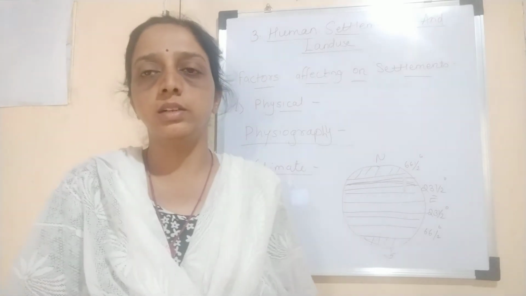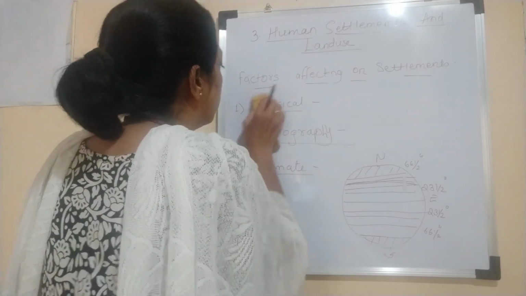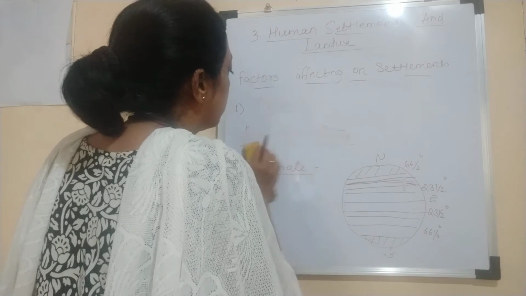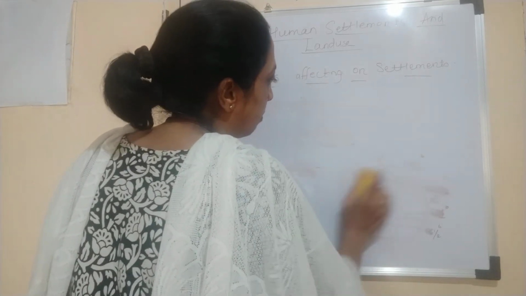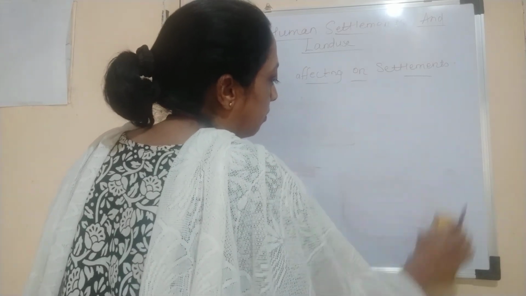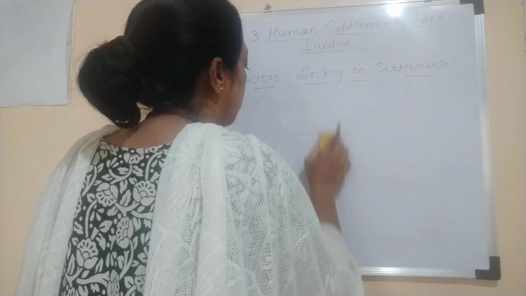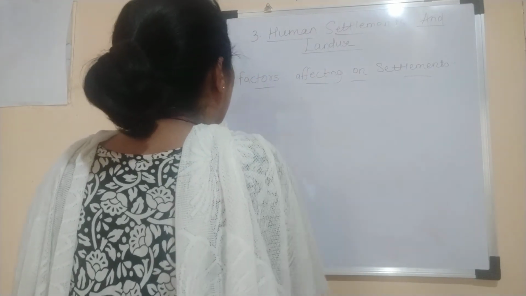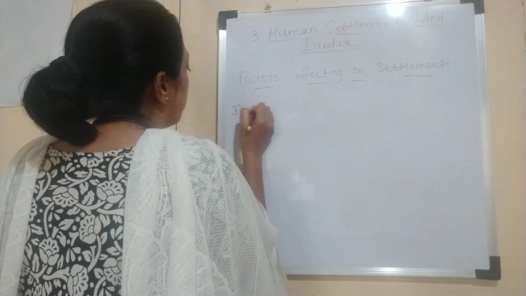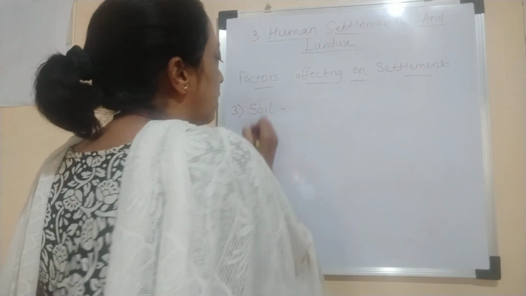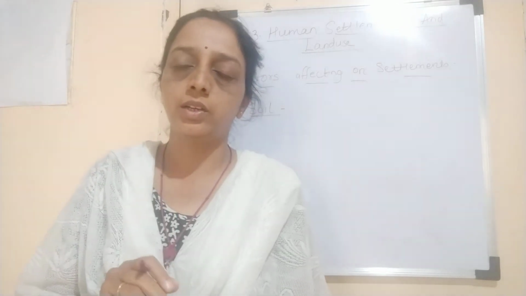Now the third factor is soil. Soil is very much important for agriculture activity.